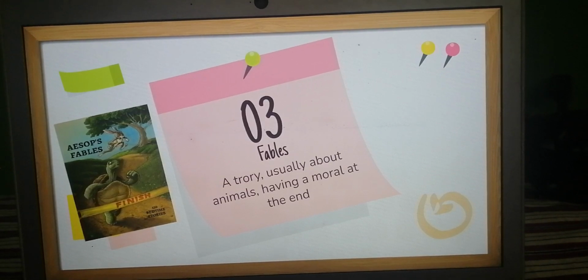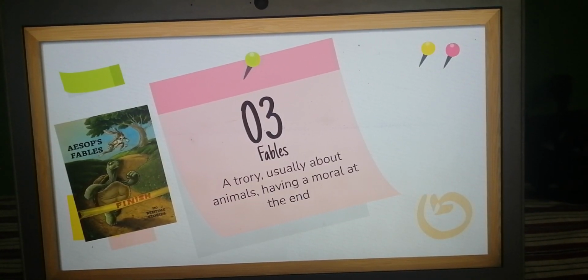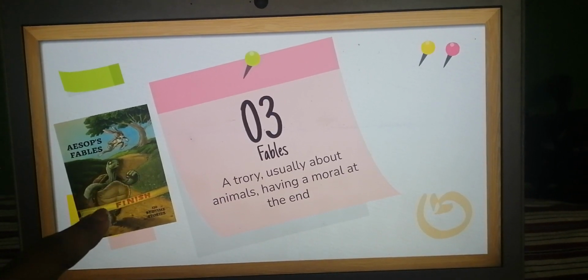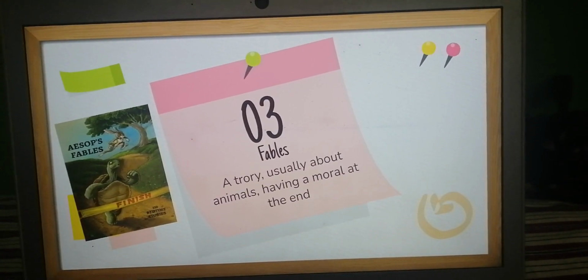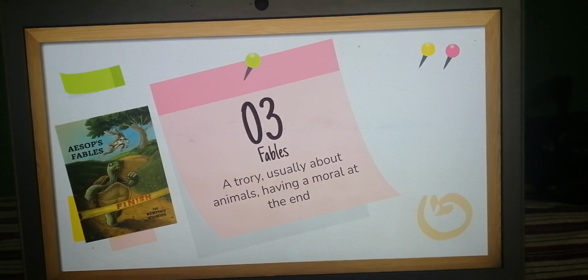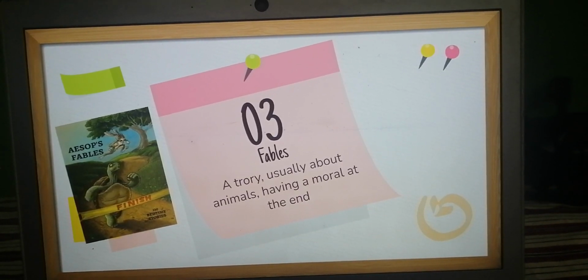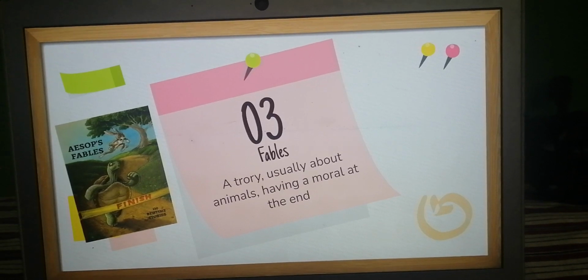Next one is fables. You have heard about Aesop's fables and all. Fables are usually stories about animals, having a moral at the end. So they are moral stories, but usually the characters in the story are animals. Very common fables, as you can see here, are the tortoise and the rabbit, the running race between them, or the fox and the grapes. These are all fables.